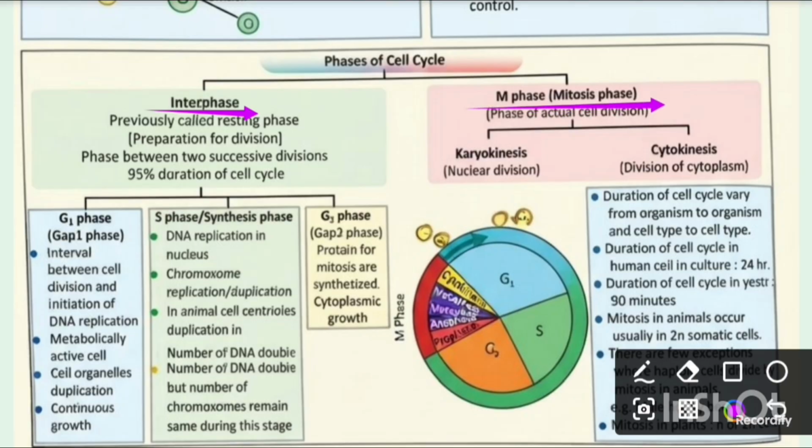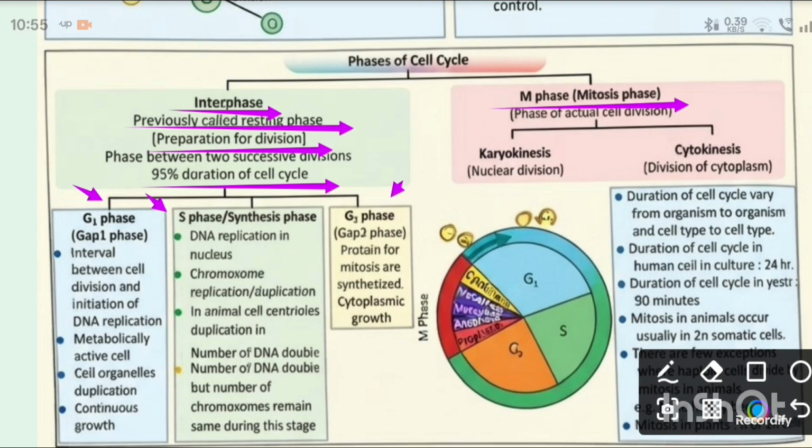तो चलिए इंटरफेस के बारे में जानेंगे. It was previously called the resting phase, but it is a preparatory or division phase. It is the phase between two successive divisions and is 95% of the duration of the cell cycle. It is divided into three parts: first G1, second S, and third is G2.